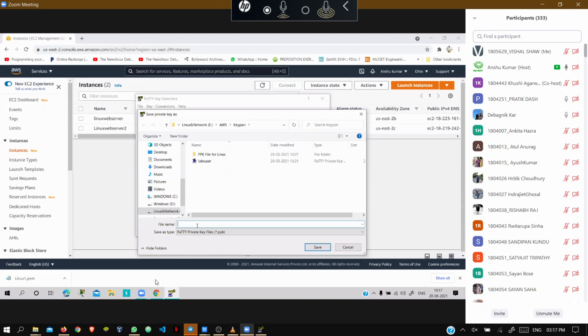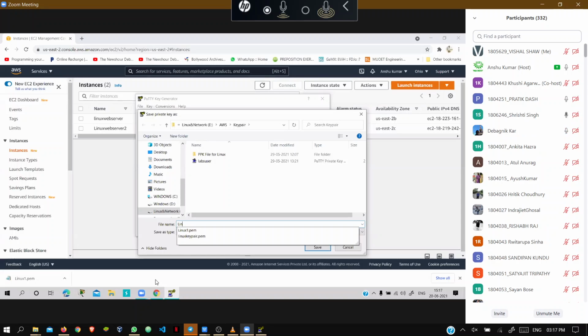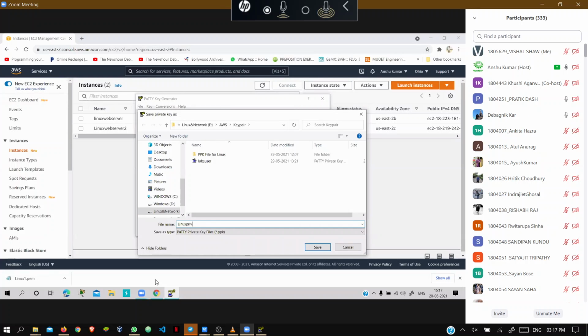Here you have to give the file name, let me give Linux private key. Sir, here also should we save with all files type? I'll tell you, first just write the file name, Linux private key. I created key 1 private key earlier, so let this one be 1 private key.